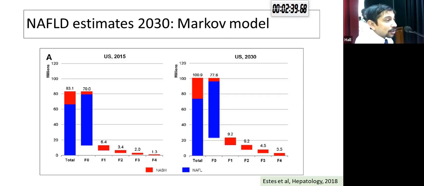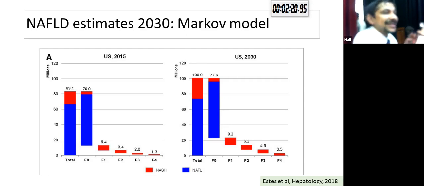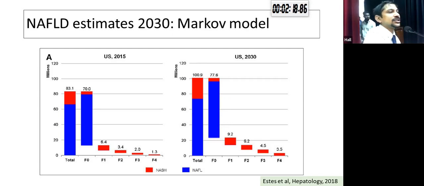What is even more important, I think, from the pathophysiologic point and the progression of disease point is that in 2015, only around 2 plus 1.3, that is 3.3 million people in the US had advanced fibrosis. This would go up to almost 8 million people by 2030. That's almost a threefold jump in the number of patients with advanced fibrosis due to NASH in the US alone.